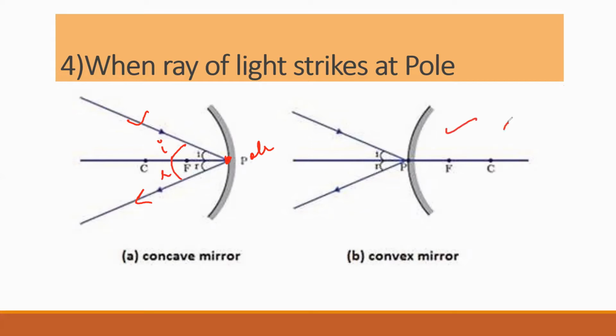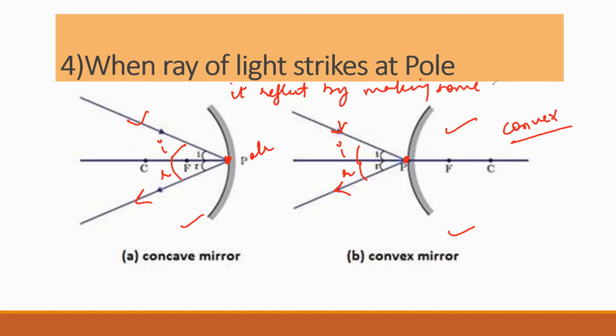Same thing happens here in the convex mirror. If a ray of light is striking at the pole, after reflection it will go making some angle R such that I equals R. So this is for concave and this is for convex. So when a ray of light strikes at the pole, it will reflect by making some angle R such that angle I is equal to angle R.